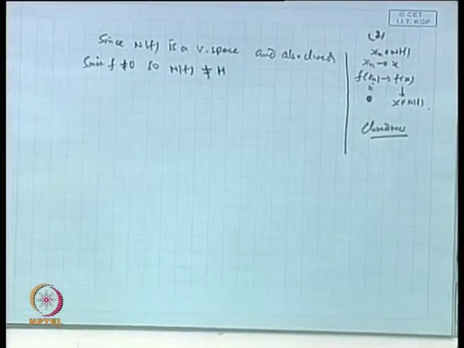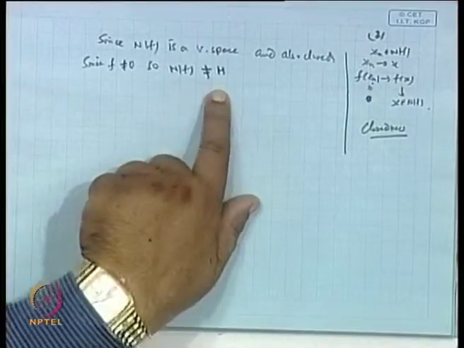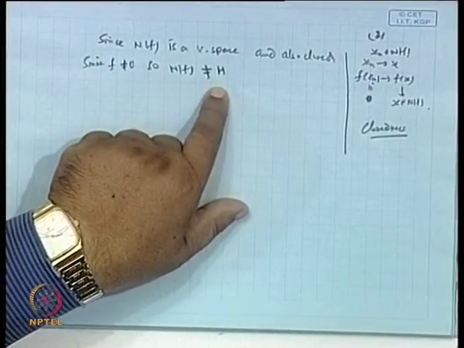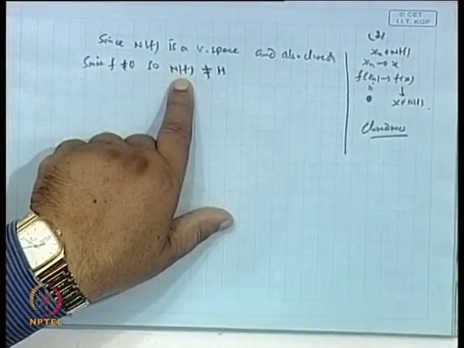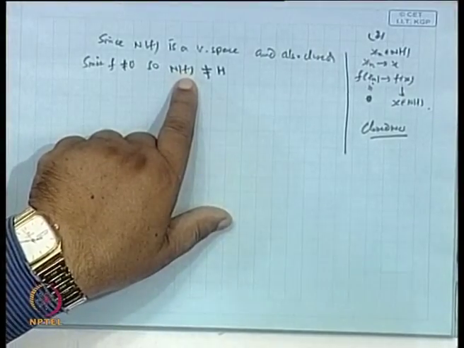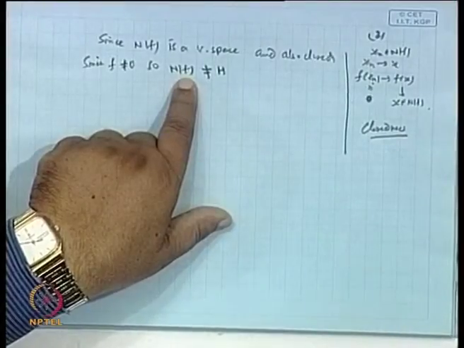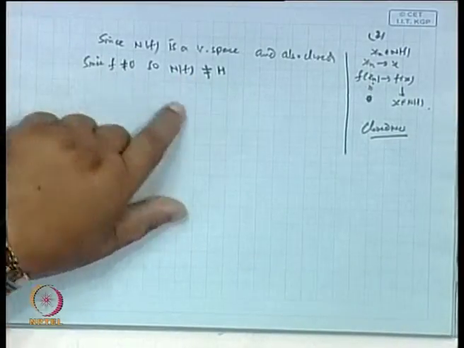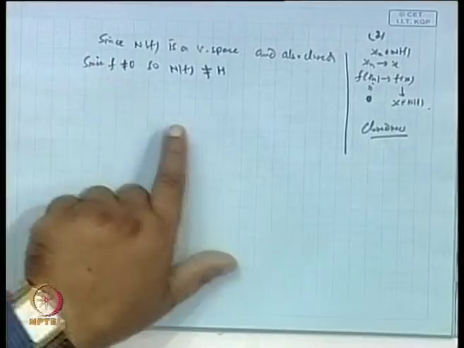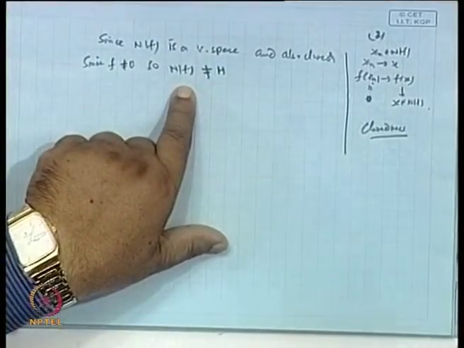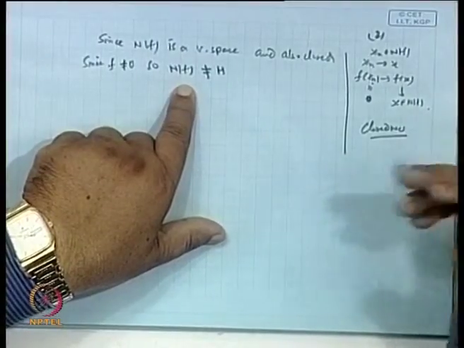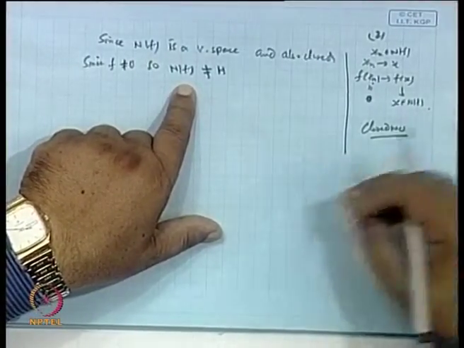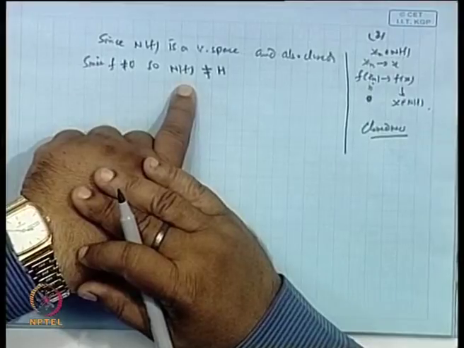Because if N f is the entire Hilbert space, it means f x is 0 for all x. So, f must be 0, which contradicts. So, if f is not 0, then the null space will be a proper subset of H. We have already got the possibility of getting the orthogonal complement of N f, clear.